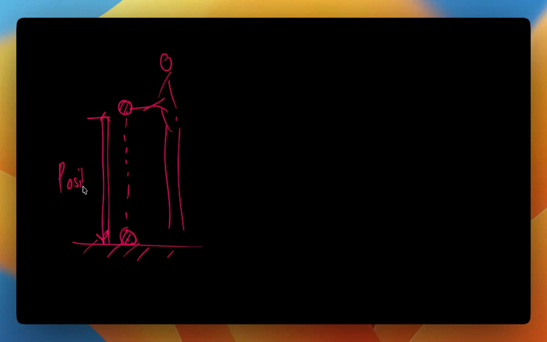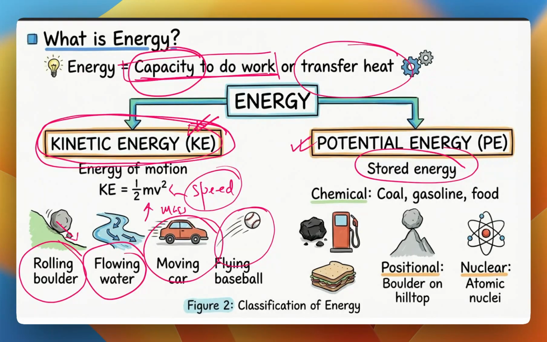So because of its position, it has some energy here, right? This kind of energy, which is stored in the ball itself because of its position, is also another kind of energy, and there are different kinds of energy, right? Such as chemical energy, right? So the coal has some energy stored into it, which we can take out by burning it. The gasoline or petrol has some energy which we can take out by burning it in the car, right? The food which we eat has a certain kind of energy in the form of chemical energy. When we eat, it gets processed within ourselves to provide the necessary energy for us to perform any work, right? So there are different kinds of energy, and fundamentally there are two different kinds: the kinetic and potential energy.